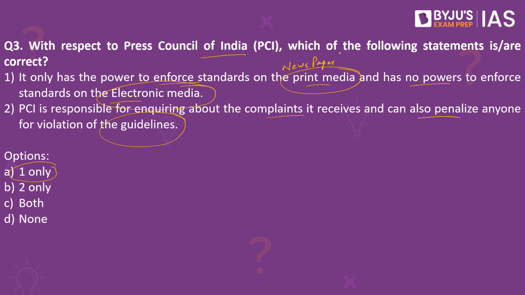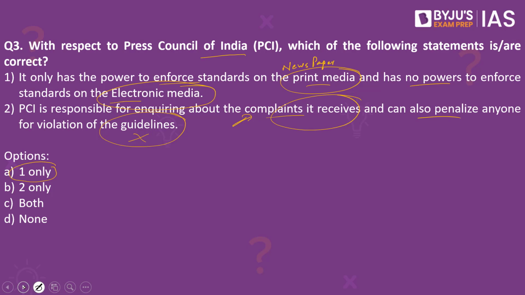The PCI is responsible for inquiring about the complaints it receives. This part is right, but the second part, that it can also penalize anyone for the violation of guidelines, is wrong, because it does not have any power whatsoever to penalize. All that it has is a recommendatory structure, and it is only advisory in nature. It has no penalizing power.